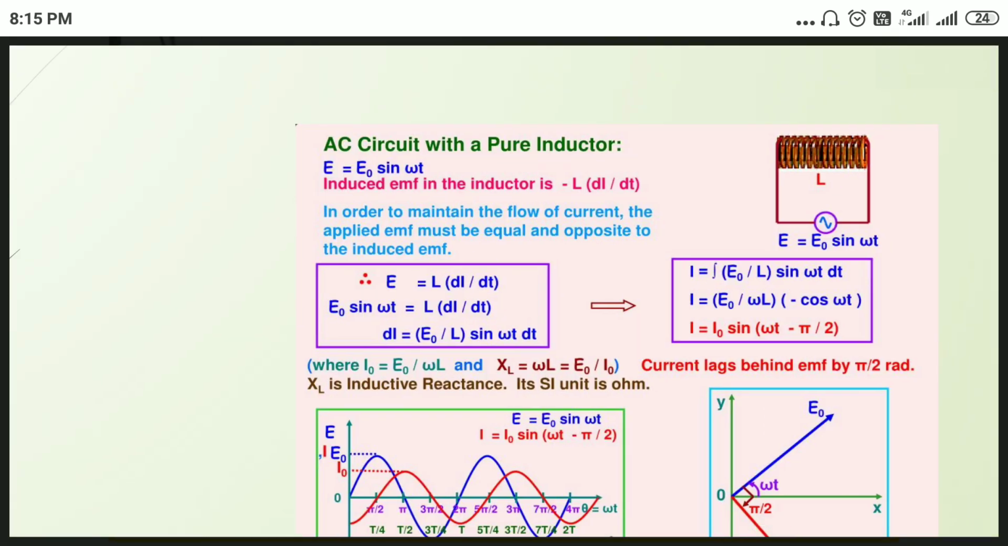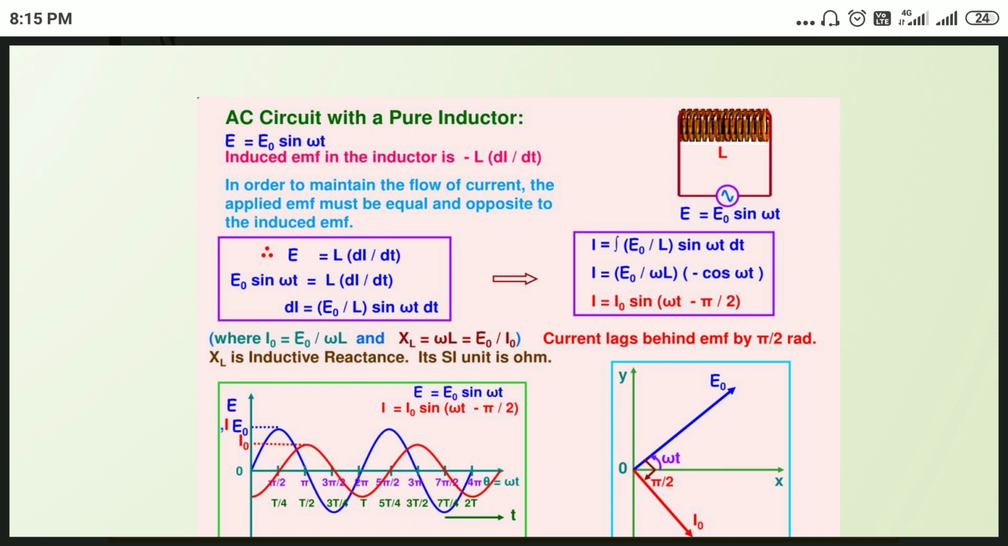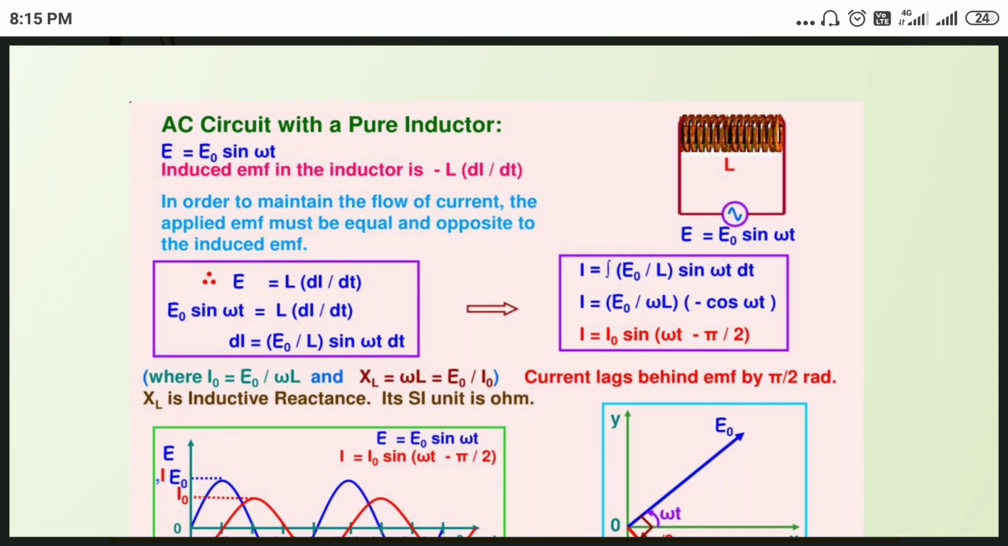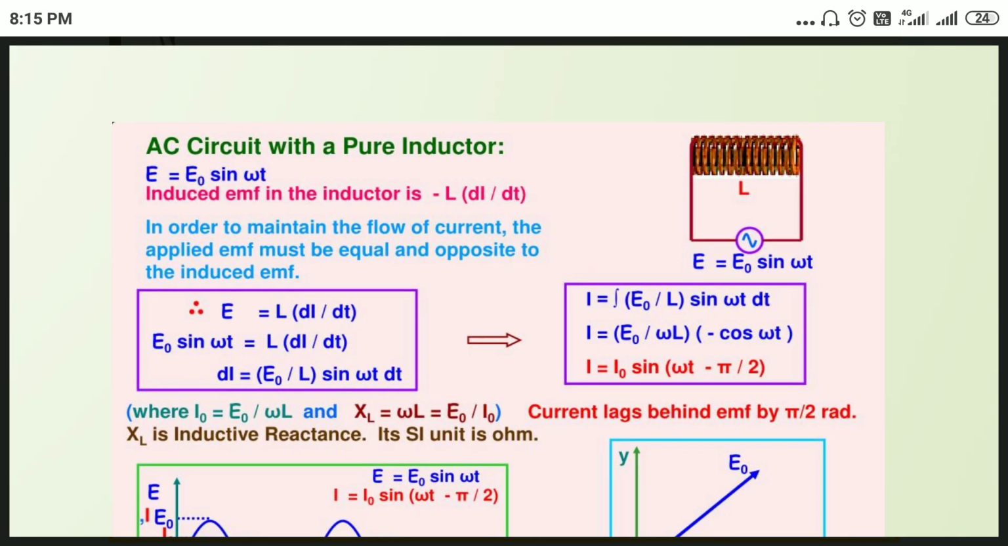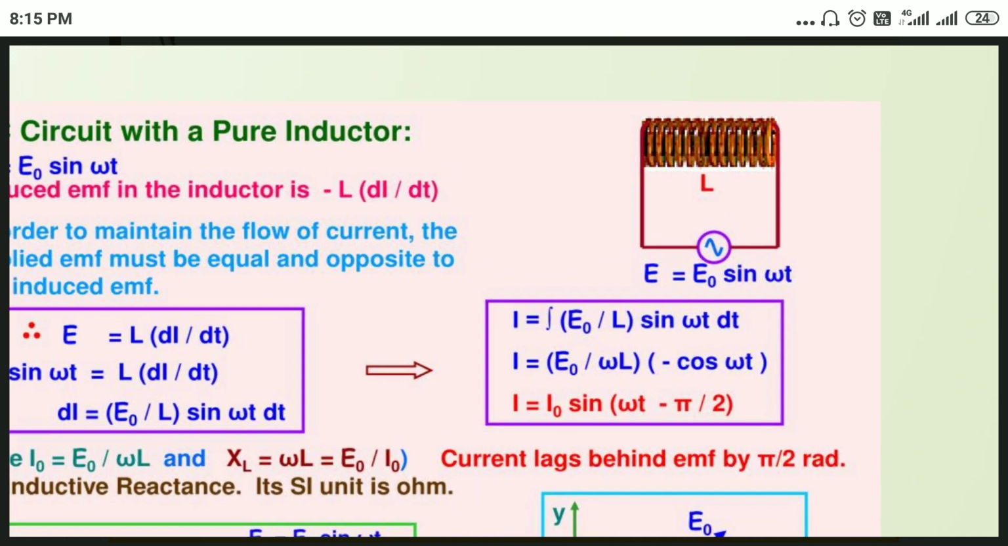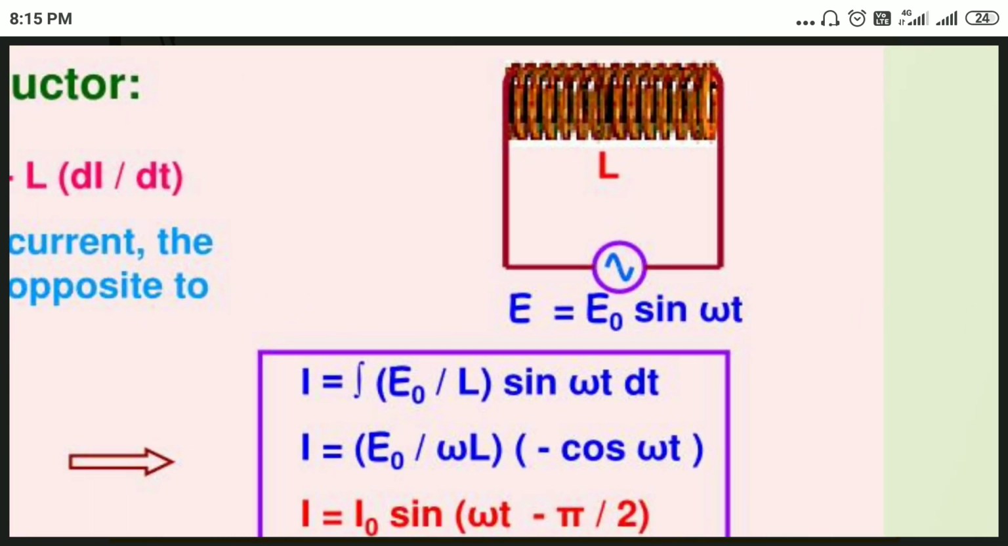Now see the AC current with a pure inductor. So now connect the inductor. An inductor is a copper wire wound over a soft iron core, which is nothing but a coil, so called an inductance coil. The inductance coil of self inductance L is connected to the AC generator of EMF equals E naught sine omega t. What happens here?